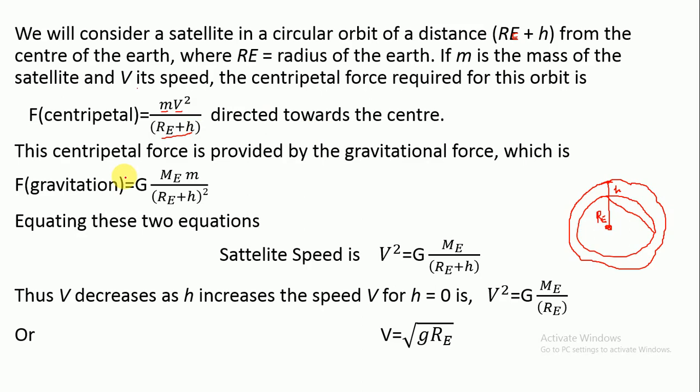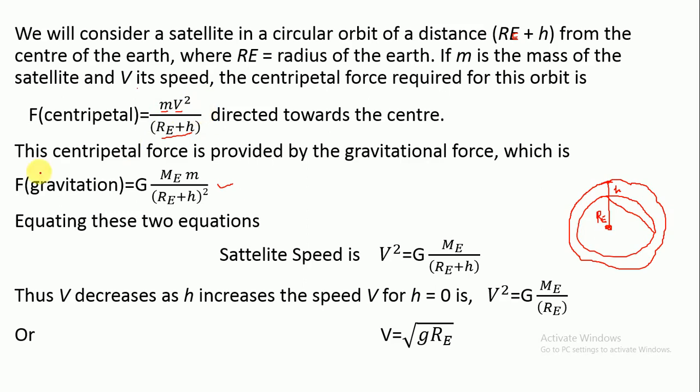The reason is the gravitational force, because the Earth is continuously attracting the satellite towards its center. So the gravitational force is the main reason to provide this centripetal force. The gravitational force is G M_E m over (RE plus H) square, that is G M1 M2 over R square, where R here is RE plus H. So this is the gravitational force which provides the necessary centripetal force required for the satellite to revolve around the planet.